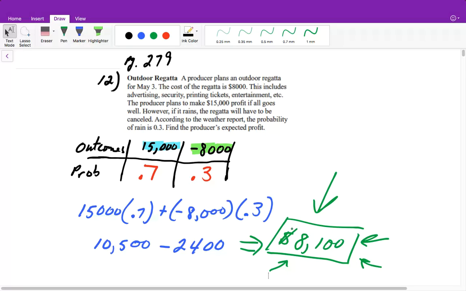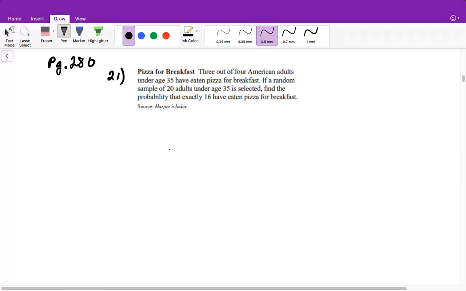All right, so for this problem, it says pizza for breakfast. 3 out of 4 American adults under the age of 35 have eaten pizza for breakfast. If a random sample of 20 adults under the age of 35 is selected, find the probability that exactly 16 have eaten pizza for breakfast. Now, what tells me I'm using this formula is that it gives me a finite number of people. We're only looking at a random sample of 20 adults under the age of 35.